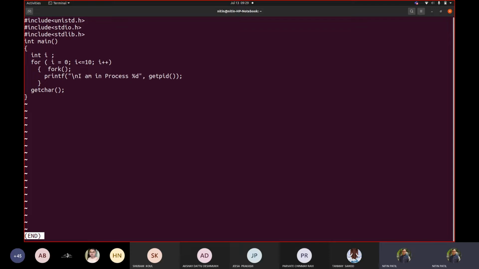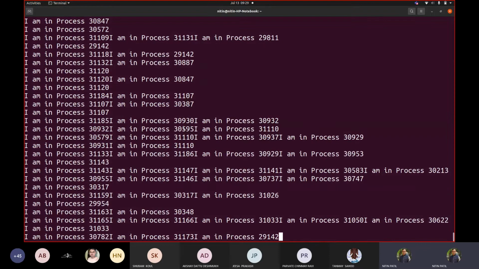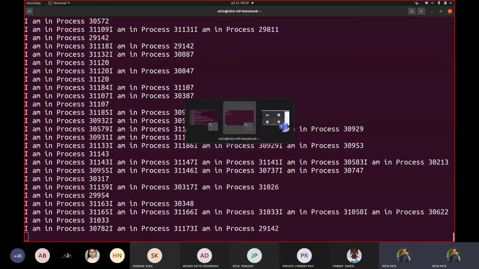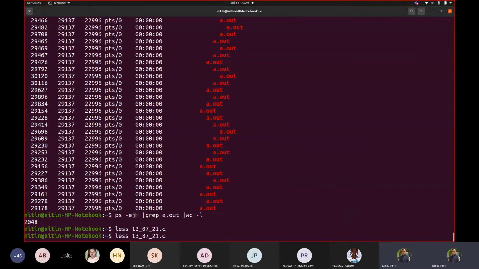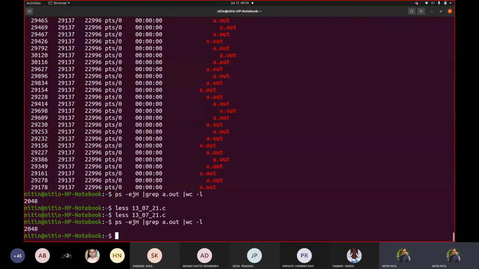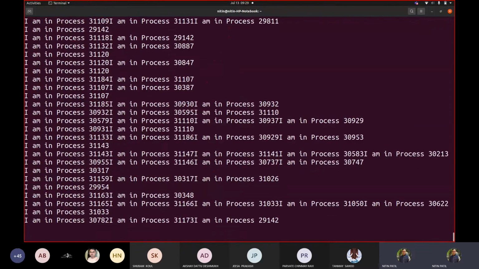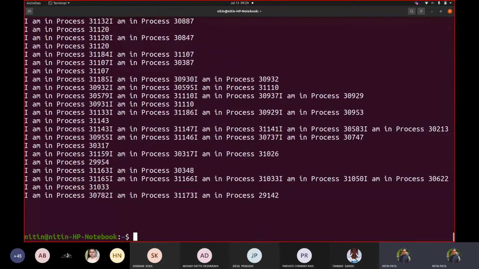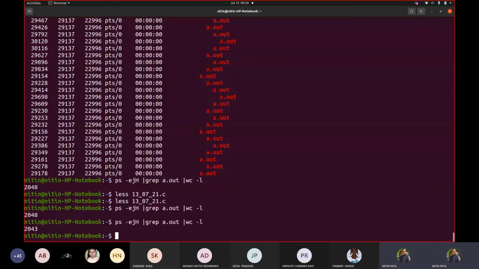If I try to debug this code, it would be communicating to me, correct? So if I go here and press enter, okay, I pressed the enter key. Correct, you can see that. Now if I count here, sorry, it was 48, so it is not yet removed. If I again keep pressing enter key, because there is a getchar, we suddenly saw why the others haven't reacted. There are still 43, 2043.